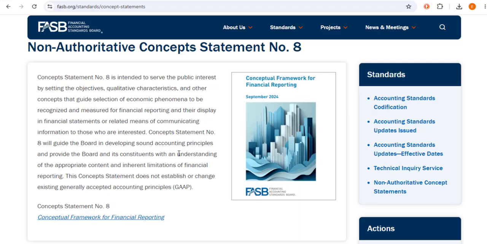However, you can still use 1 through 7. Concept statements 1 through 7 does not mean that those are no longer accurate. It's just that they put together 8 as a compilation of all the other ones. So you have to use concept statement 8, and what you need to do is to download it. So one way you can do it is to download it by selecting this link,